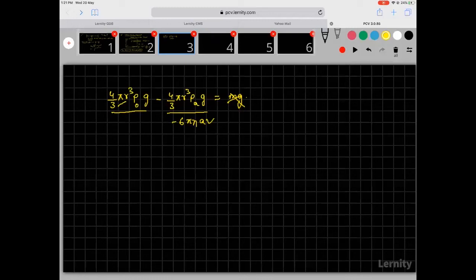Now there's an upward force Q into E, and this must be equal to 0. So I have weight minus upthrust minus viscous drag minus force due to electric field. The net force is equal to 0. Why? Because the particle is moving with uniform velocity.